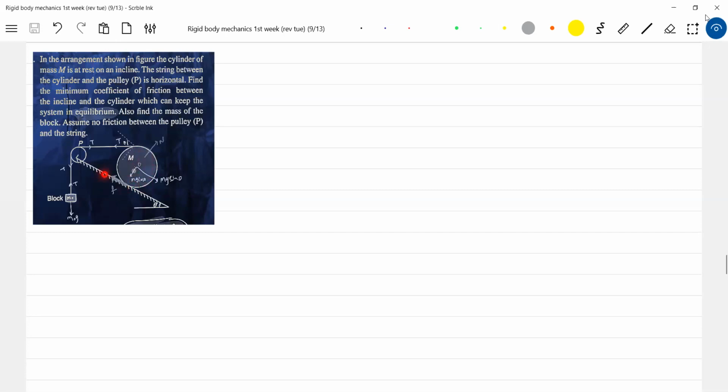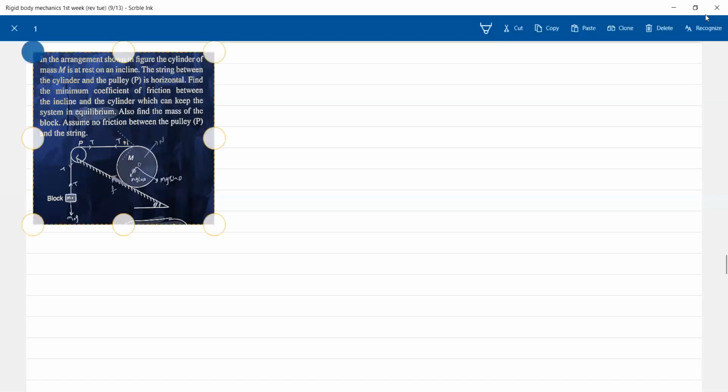So therefore friction will act here. Or else the component of tension and mg sin theta. Definitely mg sin theta should be written. So here what is having a tendency to slide down. So therefore I'm assuming the direction of friction like this here. Let me take the same diagram.